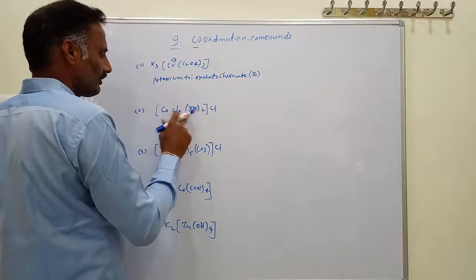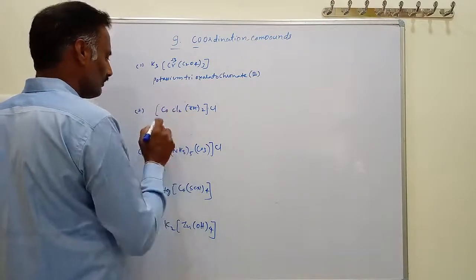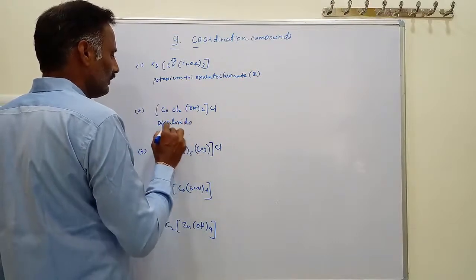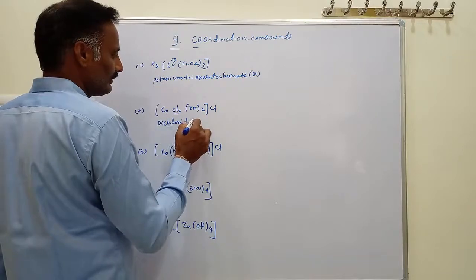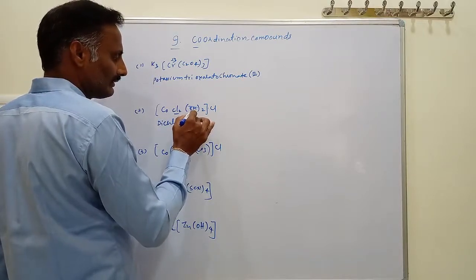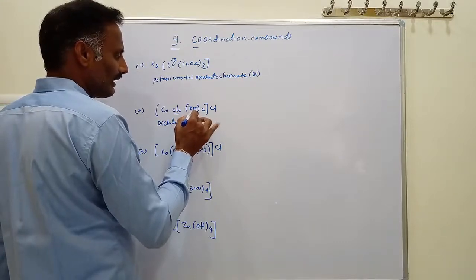First you write down the names of the ligands. This is called dichlorido. Ethylene diamine already contains di as a prefix, so instead of di, use bis.